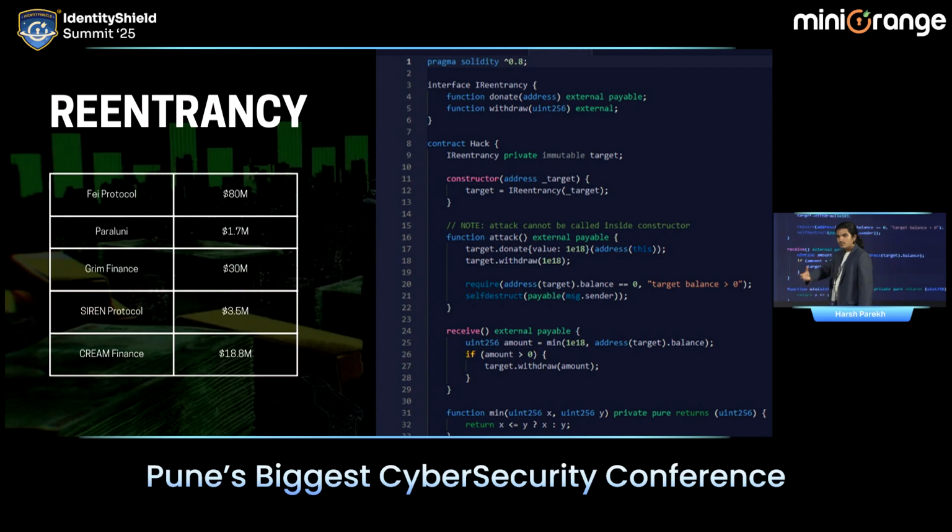In order to withdraw the funds from the contract, I need to have some funds, correct? मैंने 5 डाले तभी मैं 5 निकाल पाऊंगा. So what the attacker is doing is, he is going to first donate 1 ether. After donating, immediately वो withdraw करेगा. Line number 17 and 18. He donates and he immediately withdraws. As soon as withdraw किया, क्या हुआ? Receive function trigger होगा because it is the fallback function, and it will again call the withdraw function.